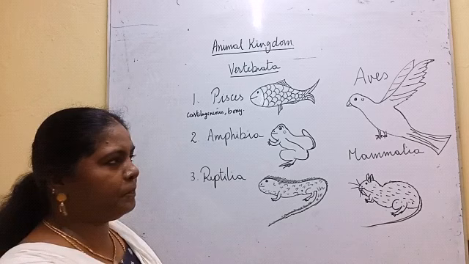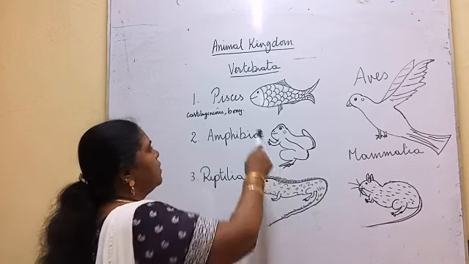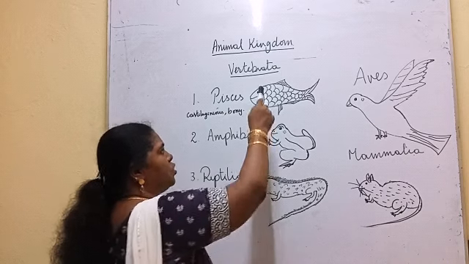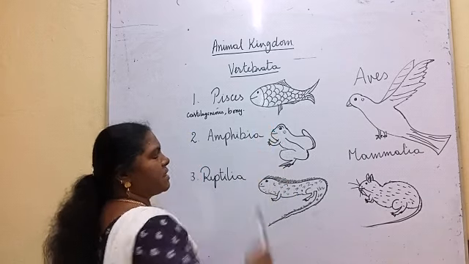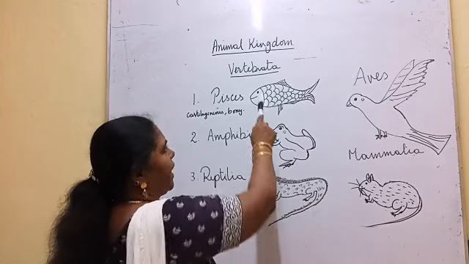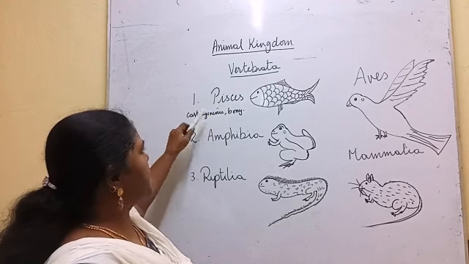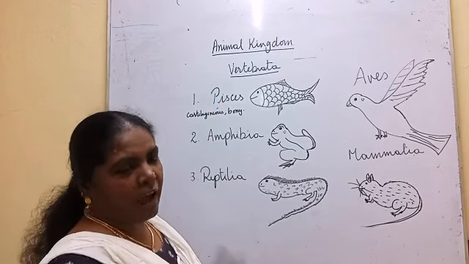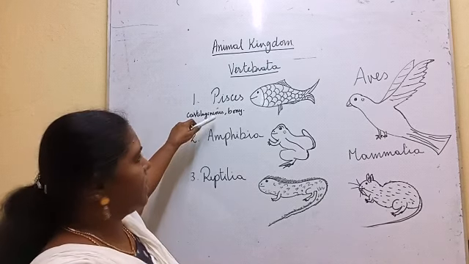First one, Pisces. All the animals which have the backbone and live in water are kept under Pisces. Here the body is divided into head, trunk, tail. The body is covered with scales and they move with the help of the fins. They breathe with the help of the gills. And there are two types of it, cartilaginous fish and bony fish. I already told you the vertebral column will be covered by cartilage. Those will come under cartilaginous fish. Shark will come under cartilaginous fish.